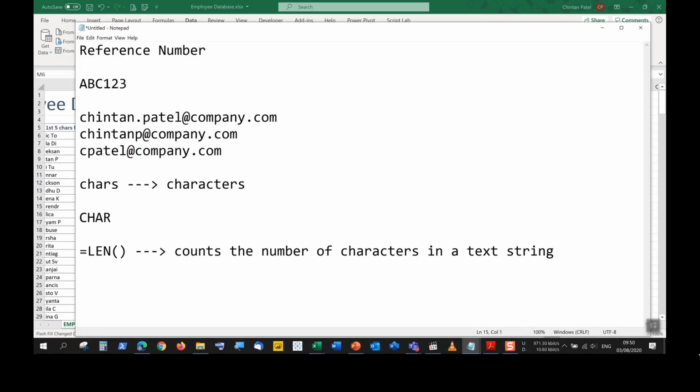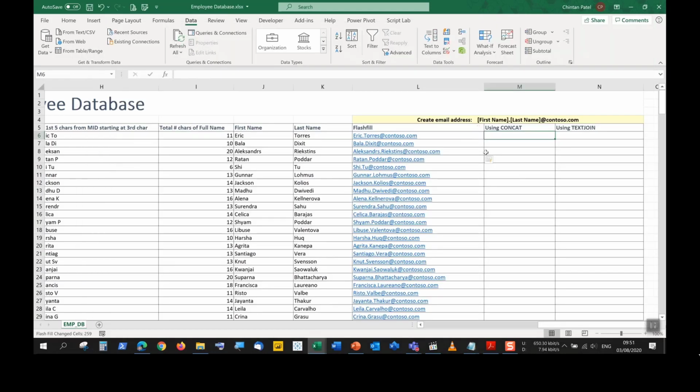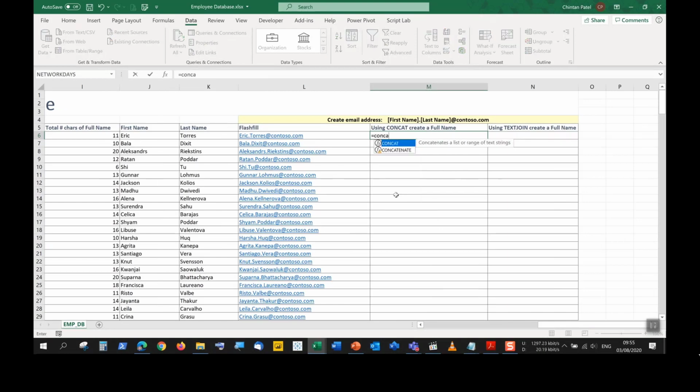So we had equals concatenate available to us. And the syntax was to specify your text, as many as you need to join up, and put it next to each other. So text, this word text also included your symbols. So if I were to say equals concat, I can say then J6, separate this, quotation mark, space bar, quotation mark. So space bar will give me my space to separate the first name and the last name,